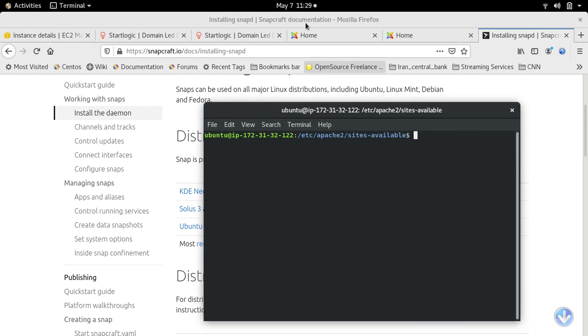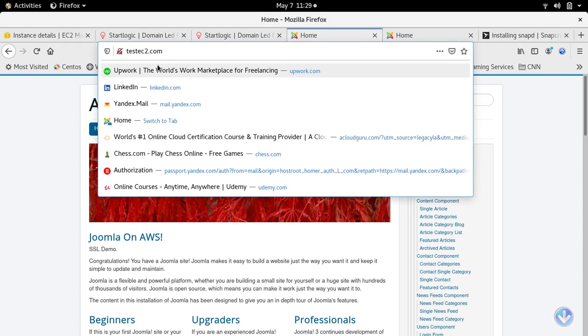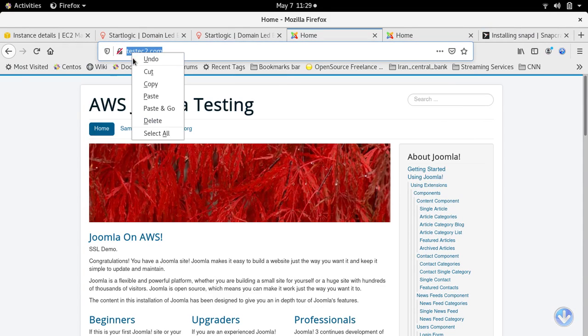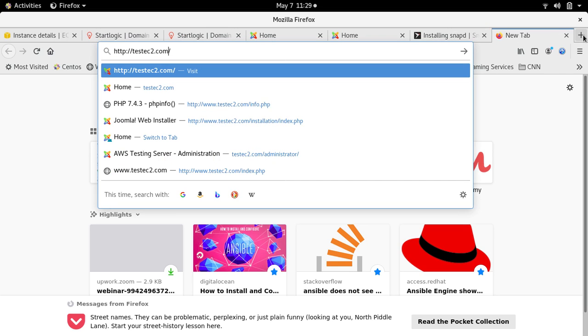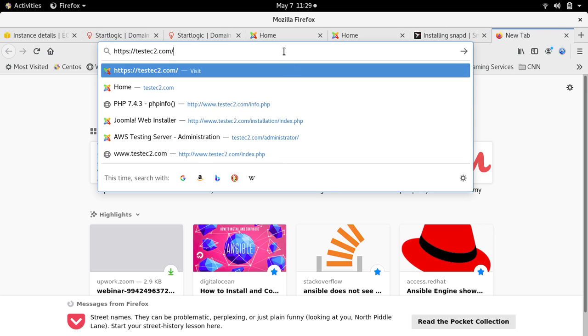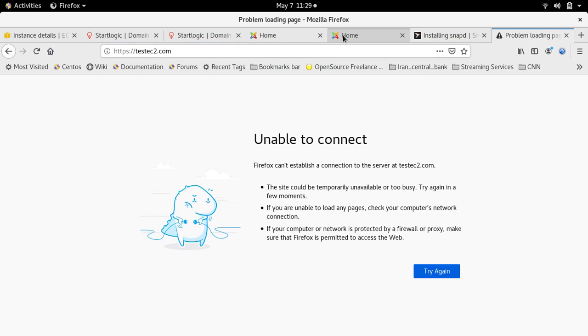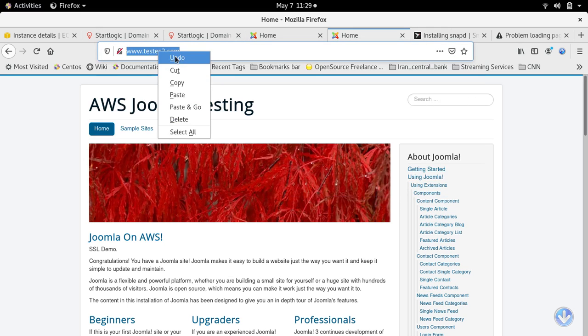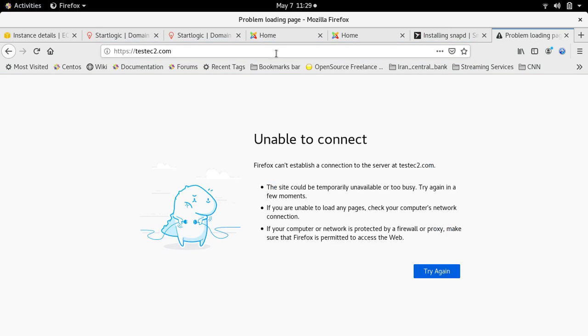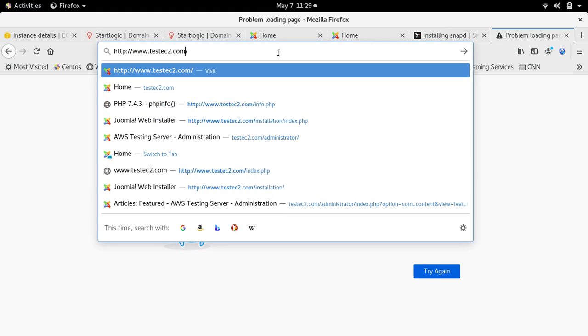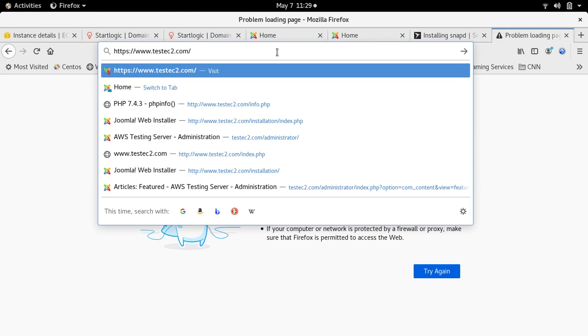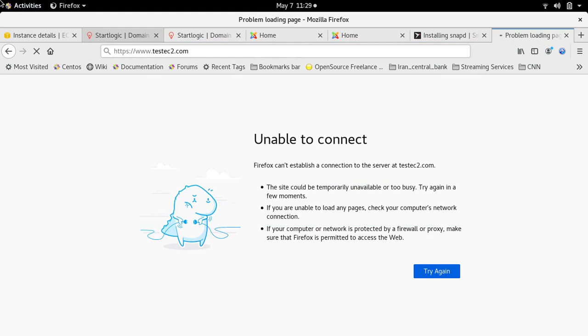We can ensure that SSL is not installed by trying to pull up the SSL version of the site. So let's do that right now. See, it's set to HTTP, but if I go HTTPS and hit enter, I get nothing. Same for here. If I put the HTTPS and hit enter, nothing comes up.